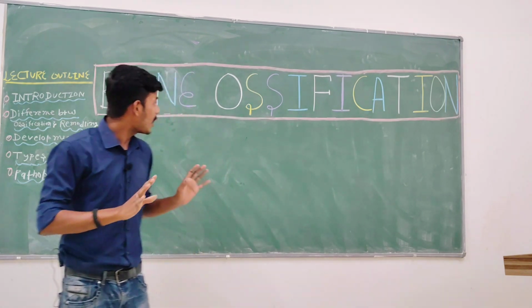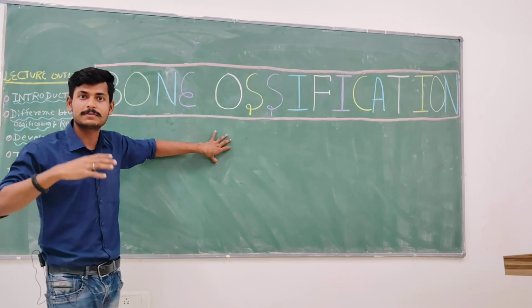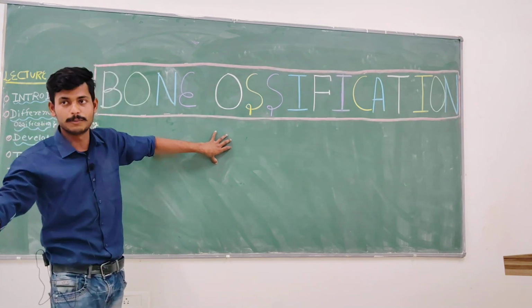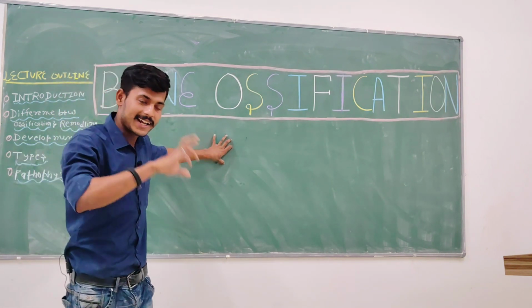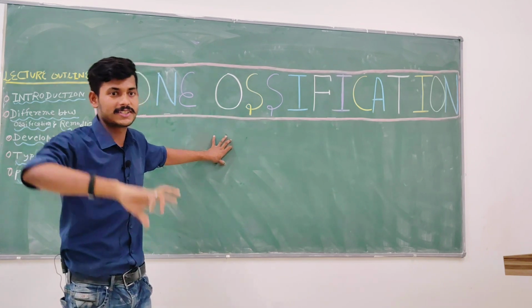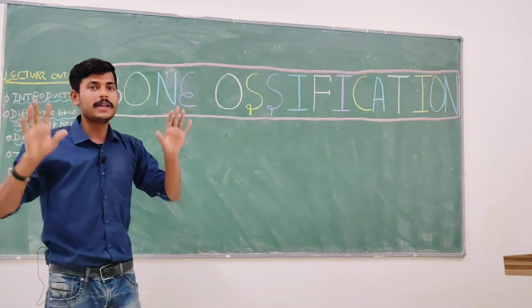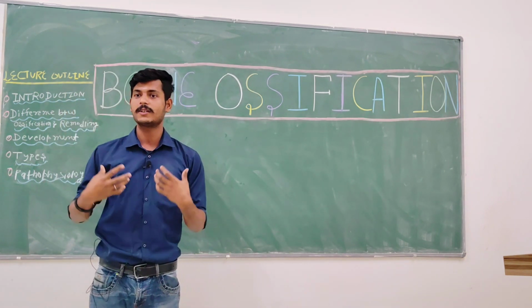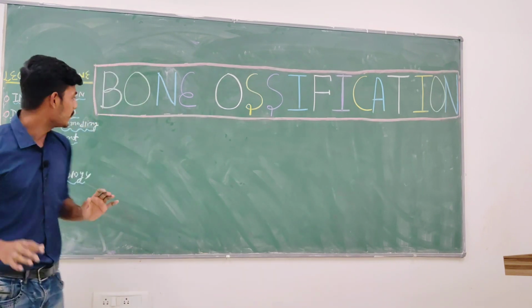Today we will see that there are some types of bone formation where this cartilage is changed into bone, and in some conditions the hyaline tissue changes into bone. So mainly in today's class we will deal with how bone is formed in our body.